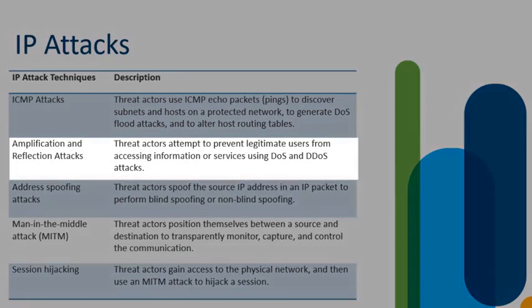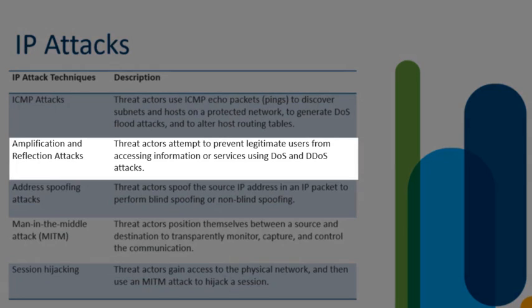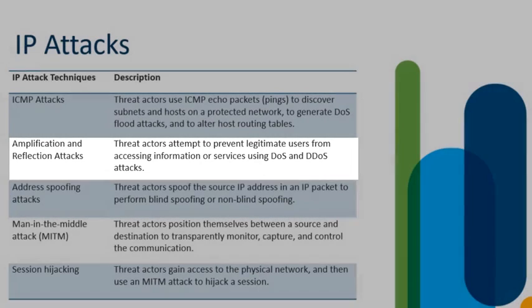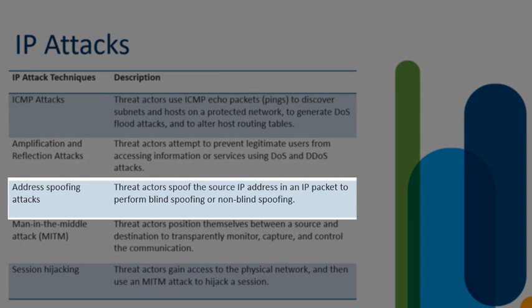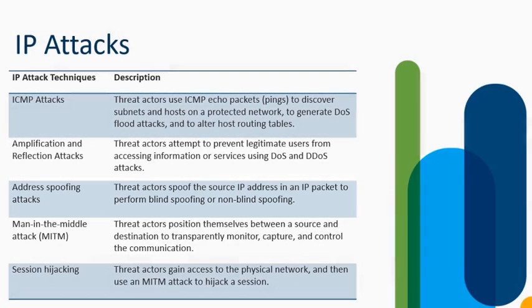With amplification and reflection attacks, our threat actors are going to prevent legitimate users from gaining access to info, or to even use network services by using denial of service and distributed denial of service attacks. With spoofing attacks, a threat actor can spoof the source IP on a packet. We mentioned this. We can see this with blind spoofing, or we can see this with non-blind spoofing.